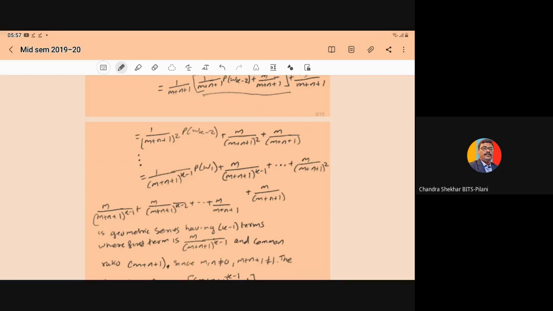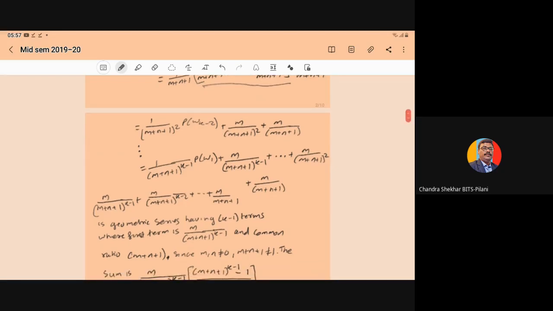On solving, you will get 1 upon (m plus n plus 1) whole square into probability of W(k-2) plus m upon (m plus n plus 1) whole square plus m upon m plus n plus 1.